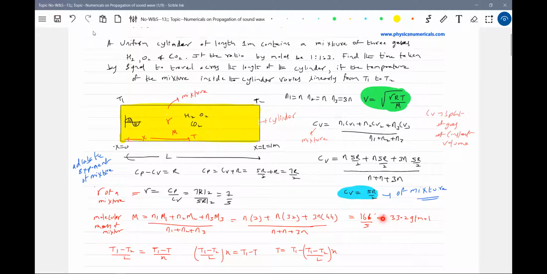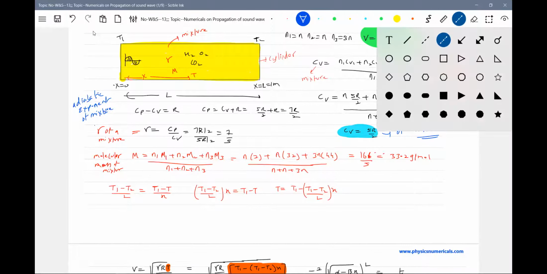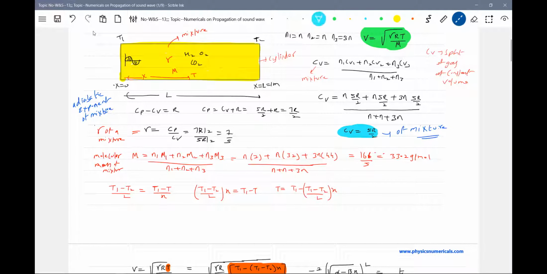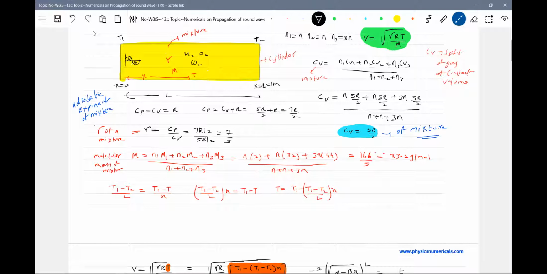Now, what is the condition given? The temperature of the mixture inside the cylinder varies linearly from T1 to T2, meaning at one end the temperature will be T1 and at the other end it will be T2. If you want, you can take help of a graph also. I'll change the color since it's not visible. So if you look at the curve, it is linear. So shall we take this as T1, this as T2, and T?